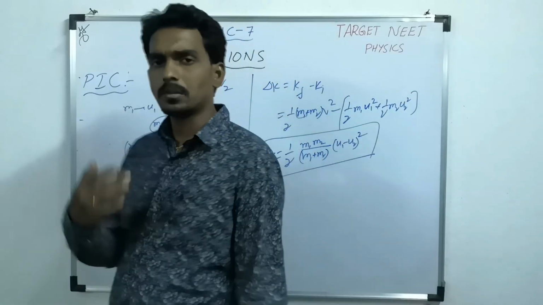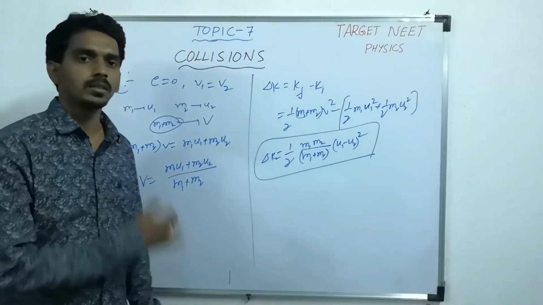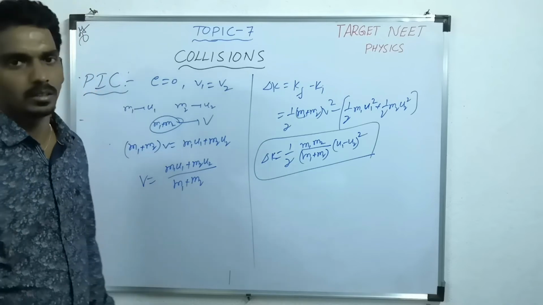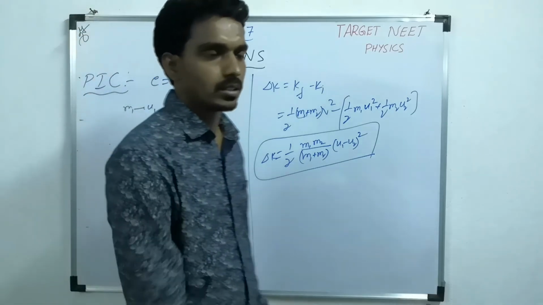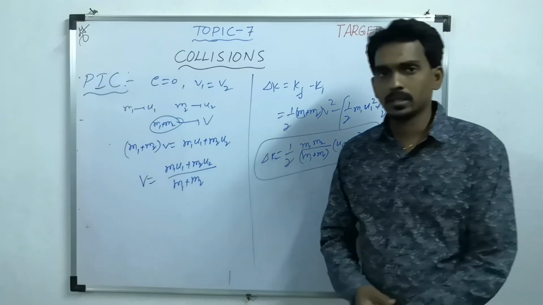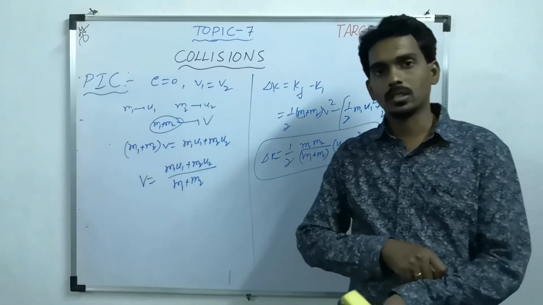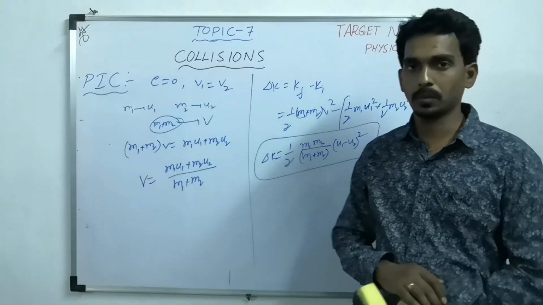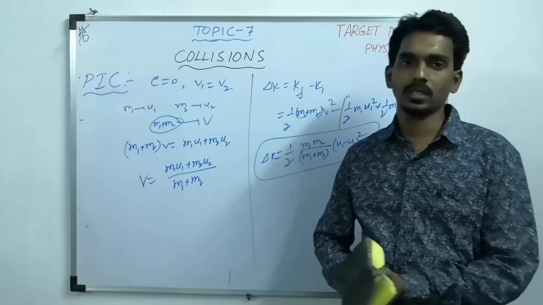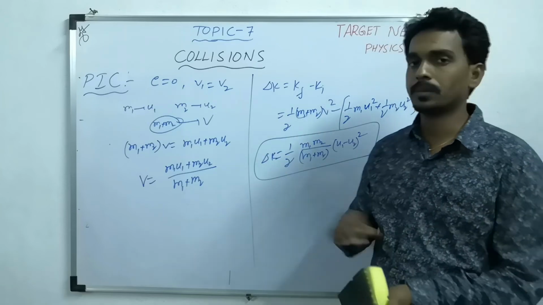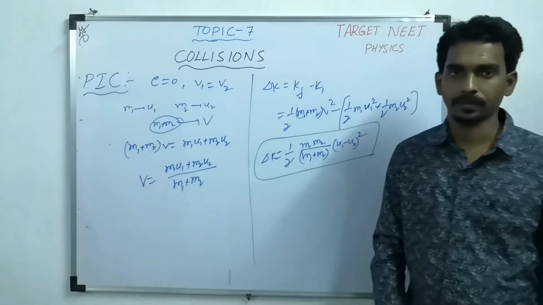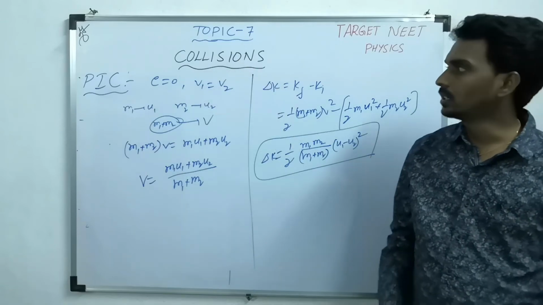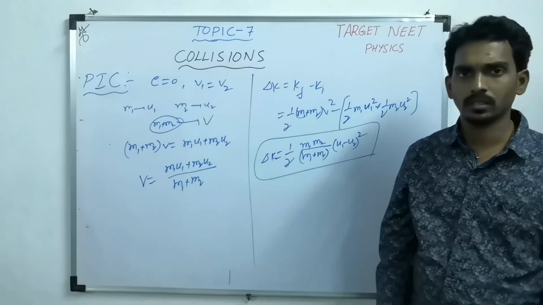Simple, logical questions will be asked based on this collision part. So try to remember the formulas. Most of the time they will ask the questions based on formulas. Otherwise you will get the questions based on conservation of linear momentum, concept of coefficient of restitution, or concept of line of impact, as we discussed in the beginning. So this is about the collision part.